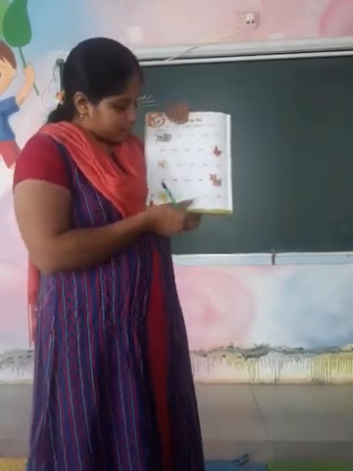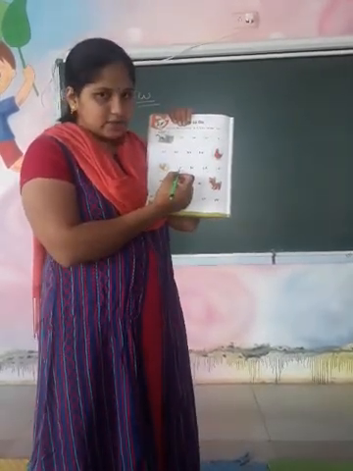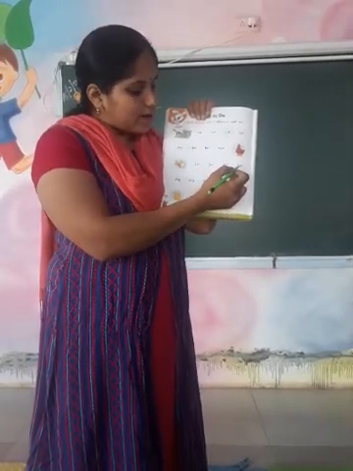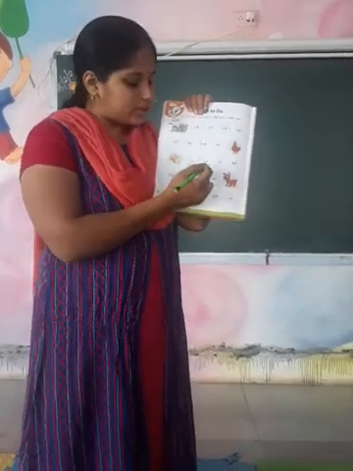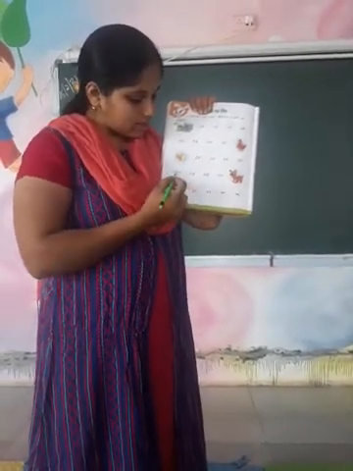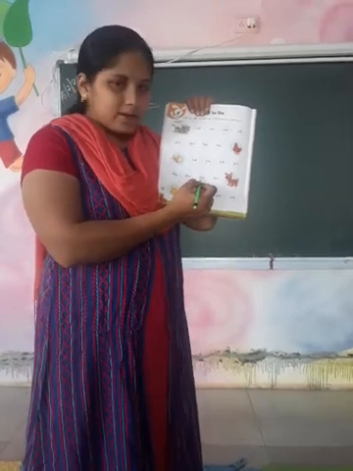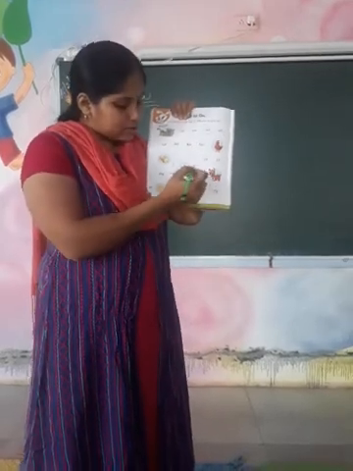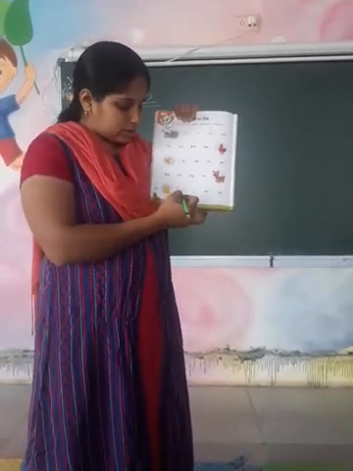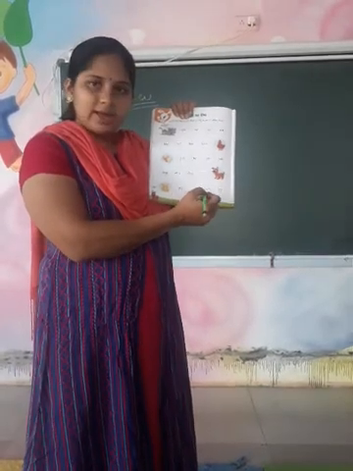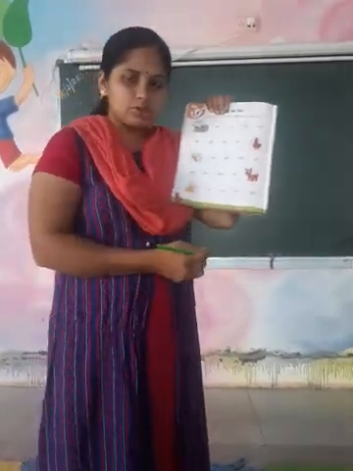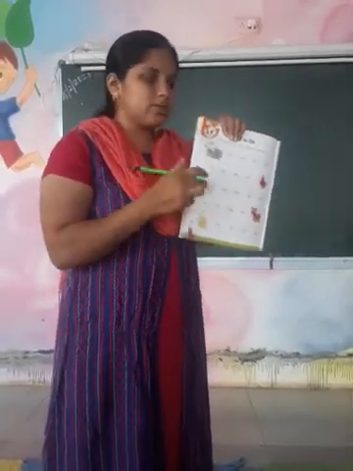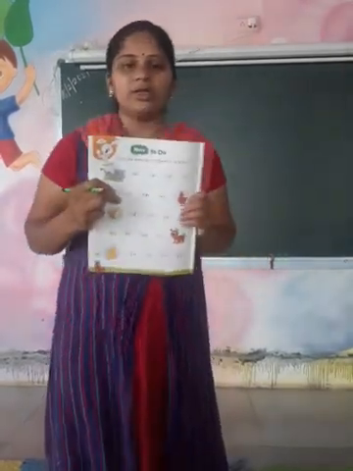H-A-T, hat. Next, fish. F-I-S-H, fish. F-A-N, fan. F-I-S-H, fish. So which is a different word? Fan. Then D-O-G, dog. D-E-N, den. D-O-G, dog. The different word is den. Jug. J-U-G, jug. J-A-M, jam. And J-U-G, jug. So now tell me which is a different word? J-A-M, jam. So like this, you have to circle the different word in each row.